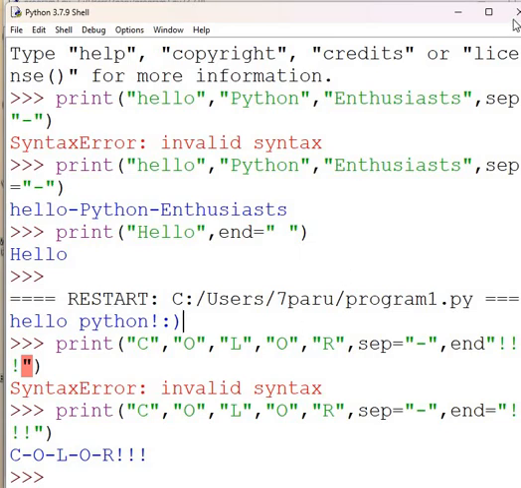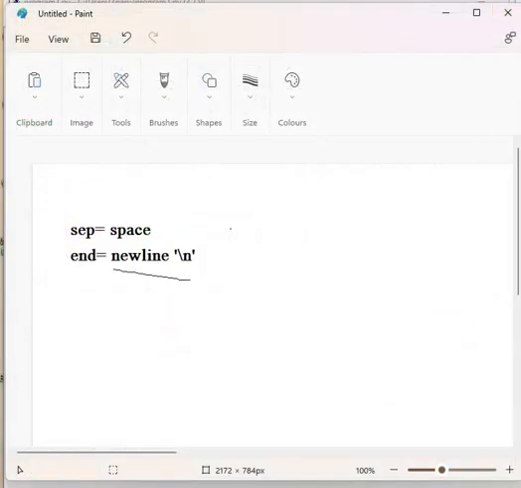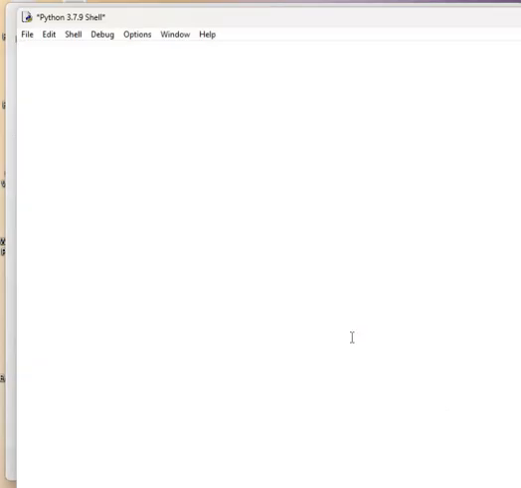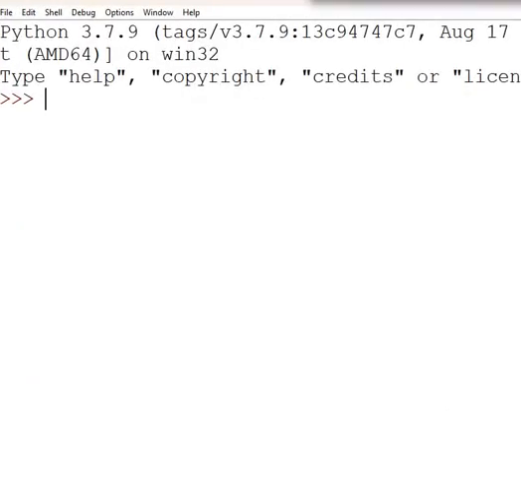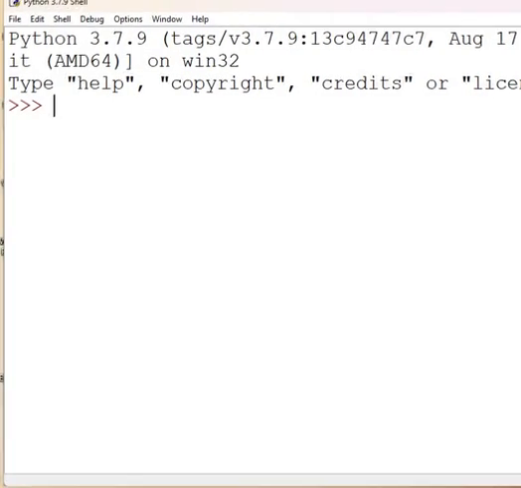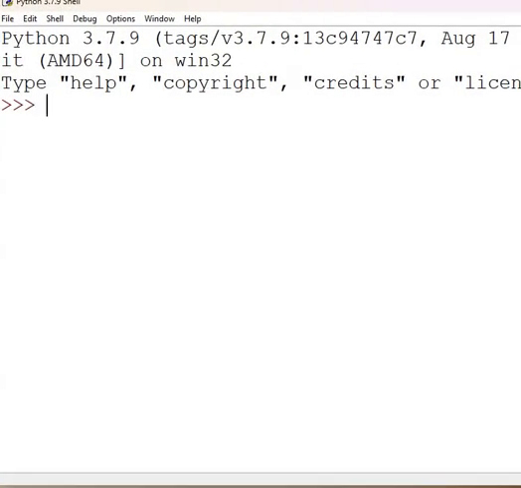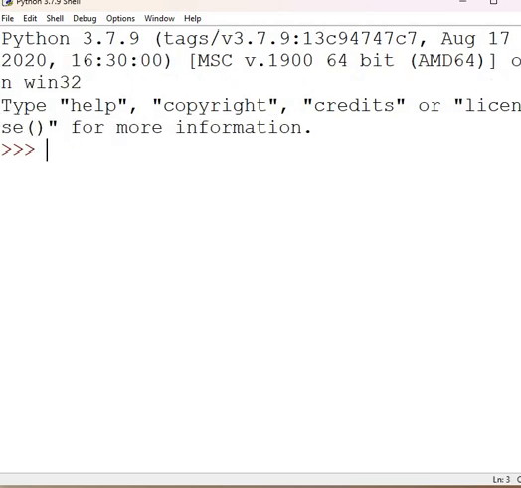Now, there's more. Let me open the window again. SEP and END parameters can also help us with printing ASCII art.